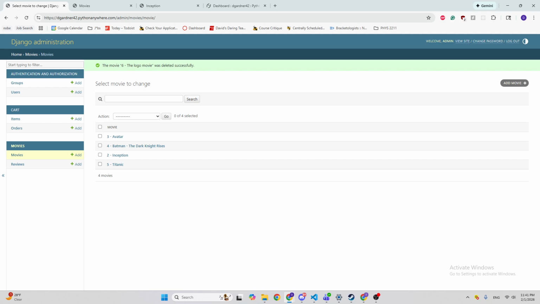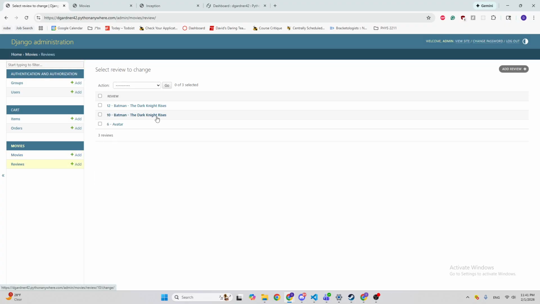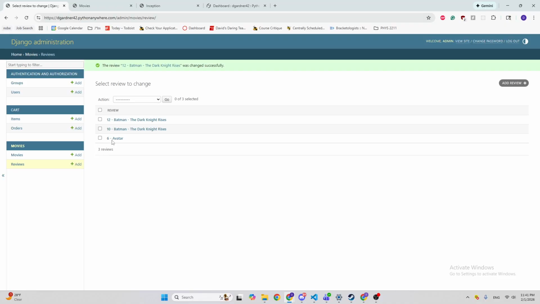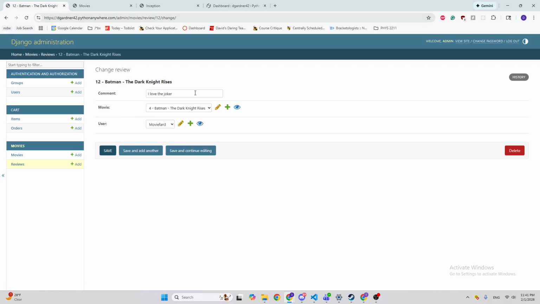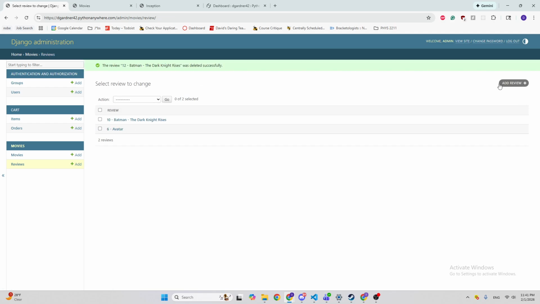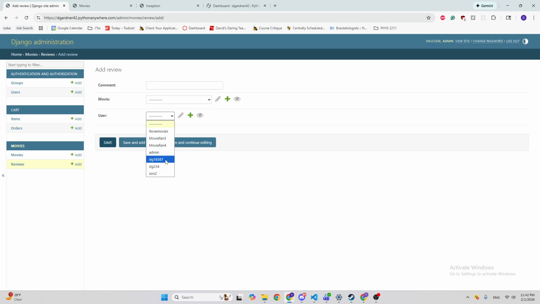And then after that, you can also look at reviews directly from here. So if, let's just say we have some movies, like this one isn't really adding a lot, we can edit it directly and say, I love the Joker or something like that. We can also edit his comment on behalf of him, and if we really want to get rid of it, we can delete it, you know. And also we can add our own.